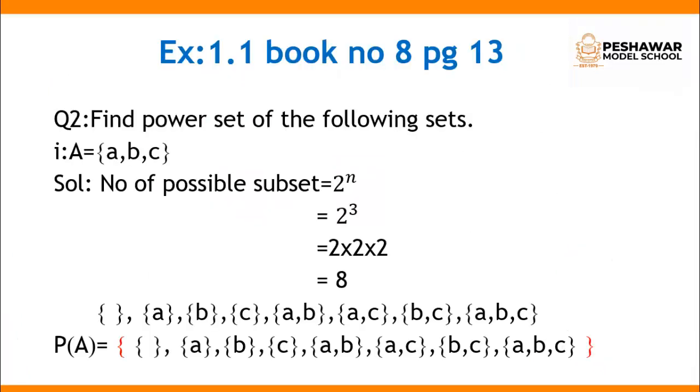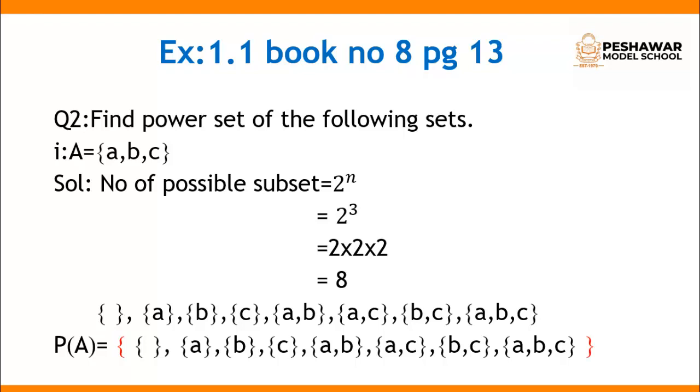Now come to the question, that is question number 2. Find the power set of the following set. Our first question is A equal to {A, B, C}. Before solving for the power set, first you make the possible subsets. You already know how to make the subsets from the example you listened to. The number of possible subsets is equal to 2^n. So how many elements are in set A? There are 3 elements in set A: A, B and C.